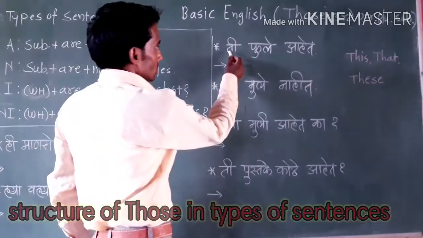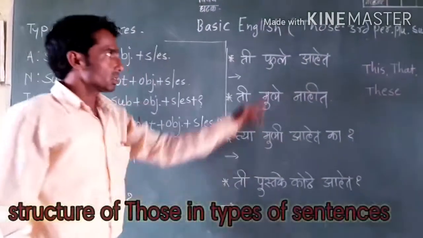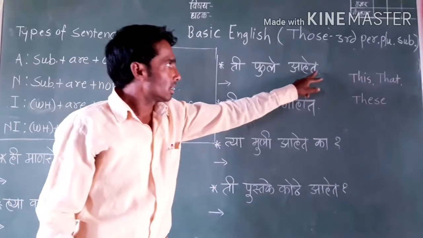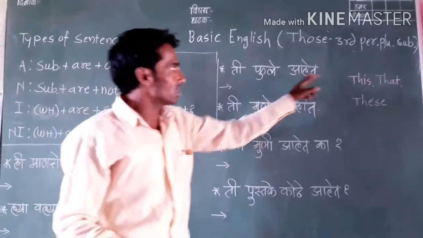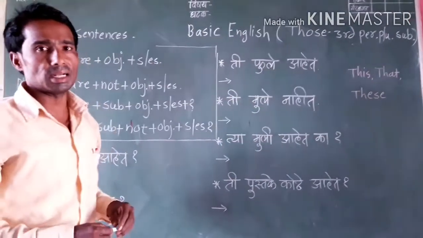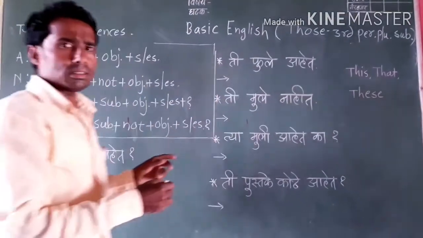Look, this sentence: ती फुले आहेत. This is an affirmative sentence because here is no not word and here is also no question mark. So it's called an affirmative sentence. Then how to translate this sentence in English language?